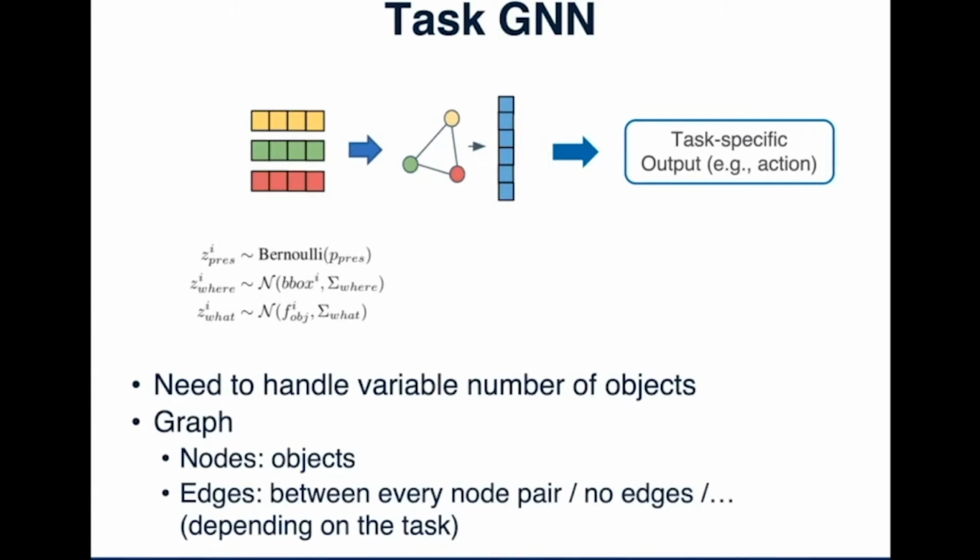Since we are using a GNN, we need a graph. The graph nodes are objects from the object proposal network, and the graph edges can be determined according to the task. For example, if the task is related to object relations, we can add edges between every node pair, so we get a complete graph. Otherwise, we may put no edges in the graph, or other kinds of graphs can be used if it's beneficial to solving the task.